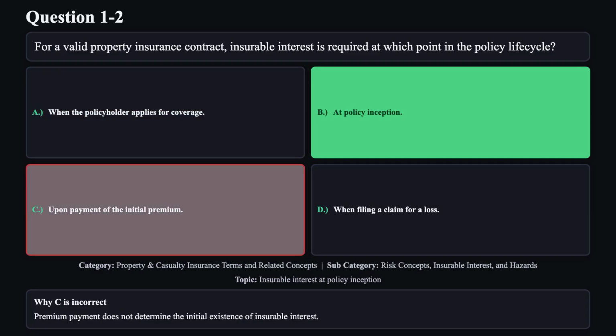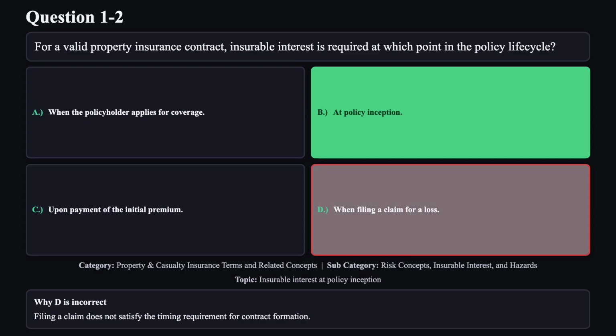Reason C is not correct. Premium payment does not determine the initial existence of insurable interest. Reason D is not correct. Filing a claim does not satisfy the timing requirement for contract formation.